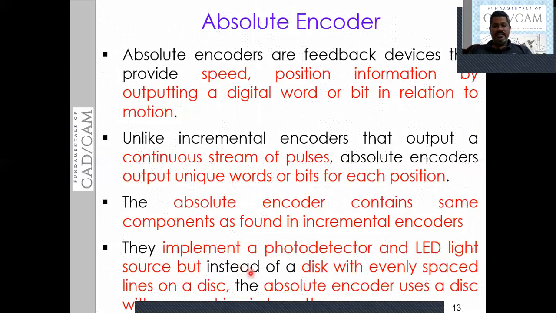Okay, so this absolute encoder also consists of a disk. But whereas in the case of the incremental encoder, we have slits side by side, in this case the slits are arranged in the form of concentric circles.